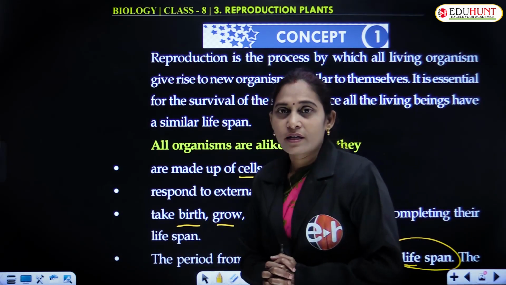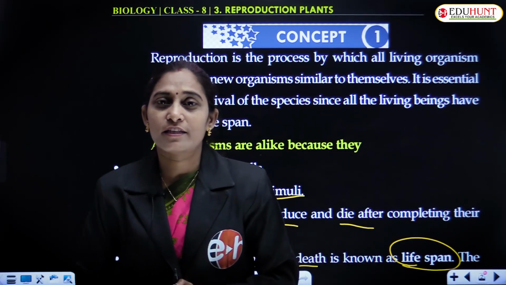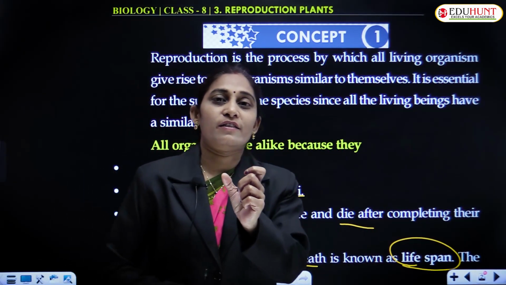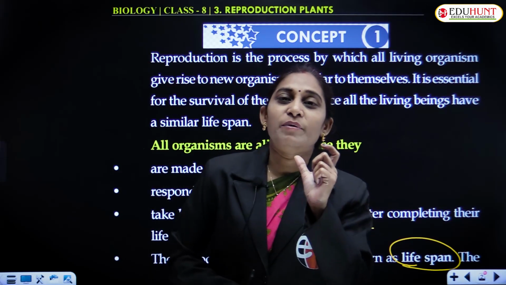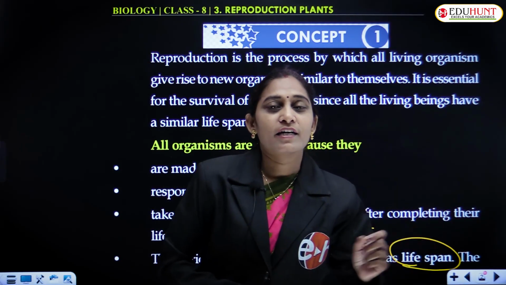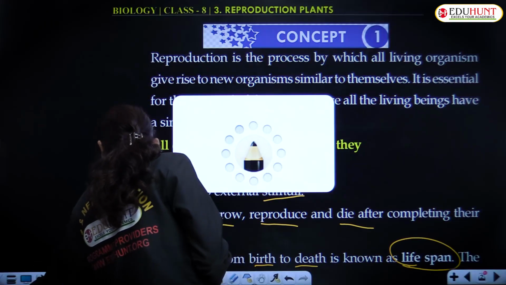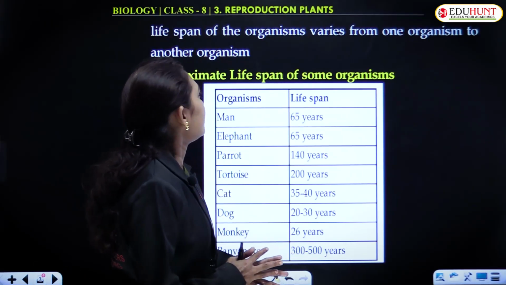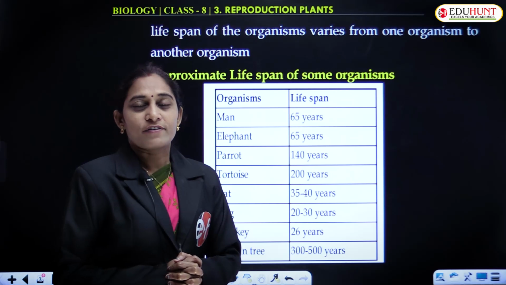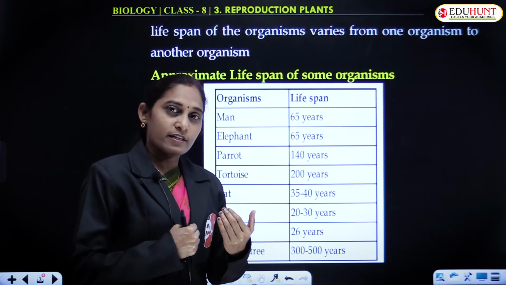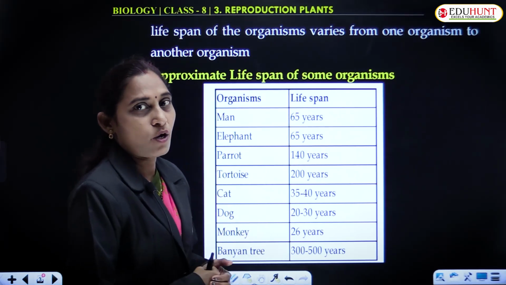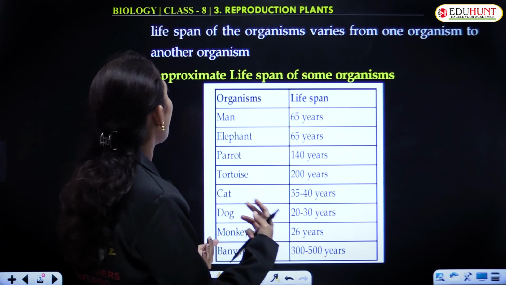Lifespan is nothing but the duration or the period between the birth and the death of an organism. It varies from one organism to another, one species to another.